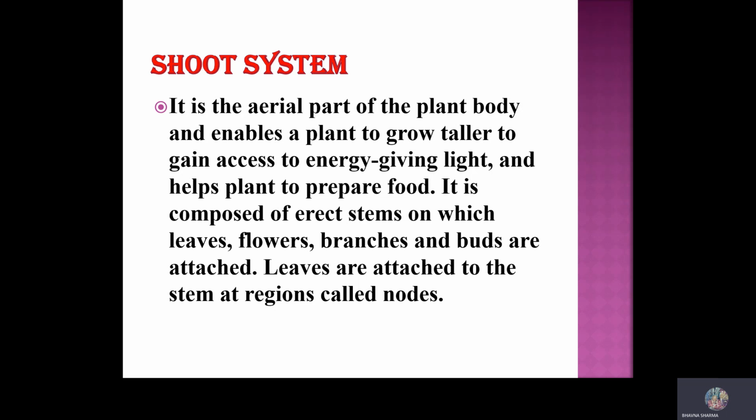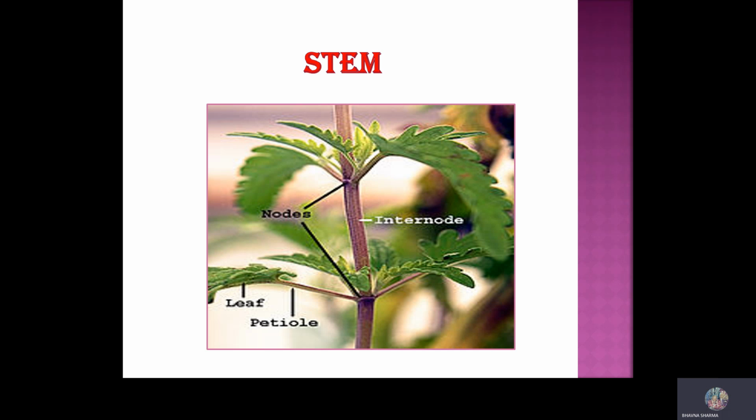So this is the shoot system's responsibility, to spread them around. It is composed of an erect stem on which leaves, flowers, branches, buds are attached. Leaves are attached to the stem at a region. These regions are known as nodes. And the gap between the two regions is known as internode. Okay, like this.